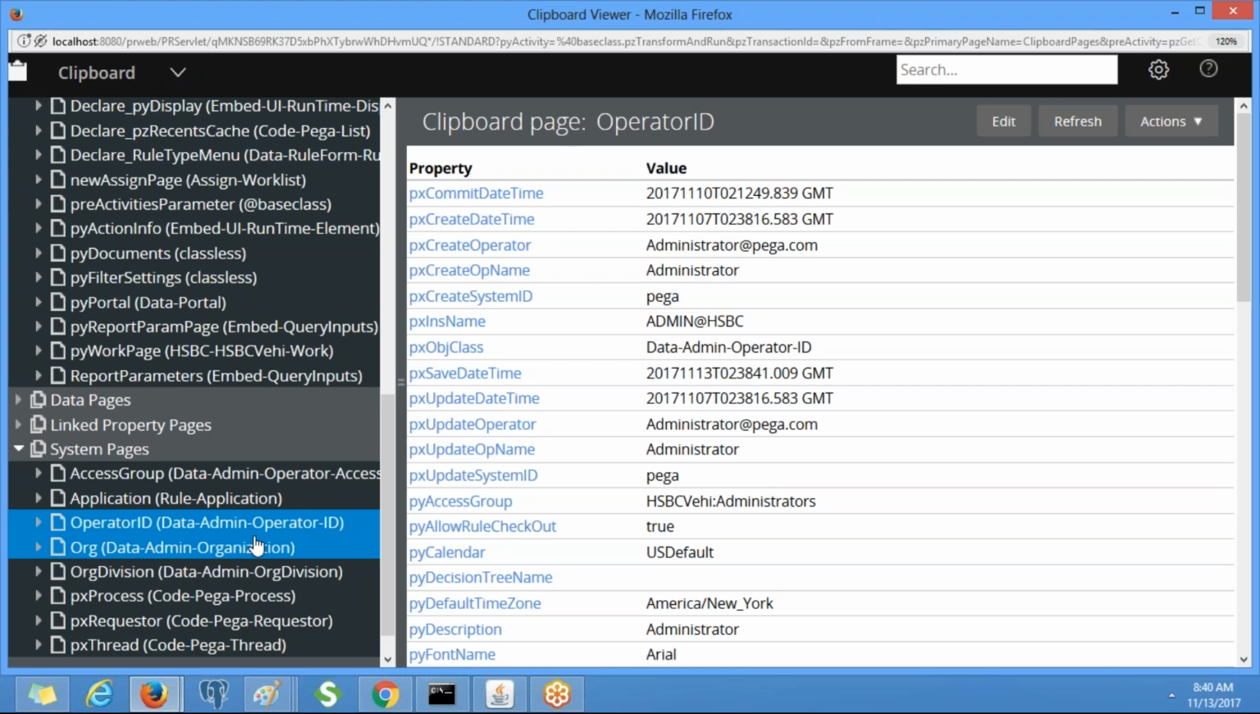Okay, in the last class we took the table and queried it in the database also. So what is the table? Data-Admin-Operator-ID is a concrete class, right? When I say a concrete class, a table will be connected to that. pr_operators is the table. All the operator details will be available under that table.